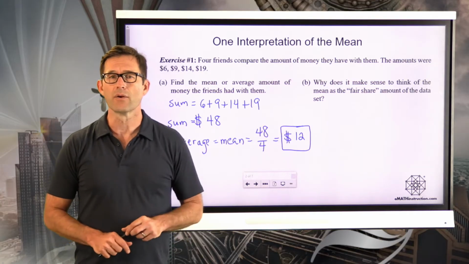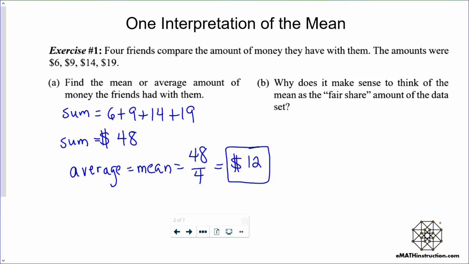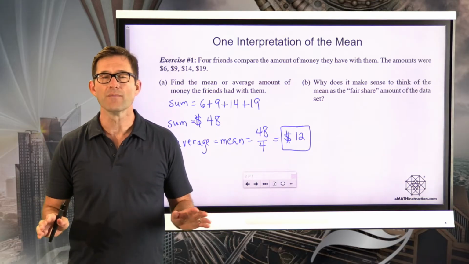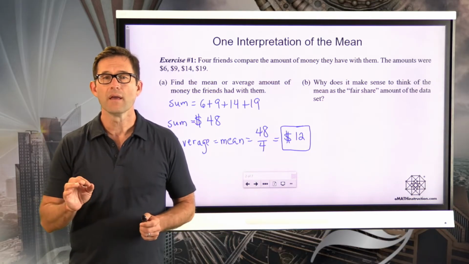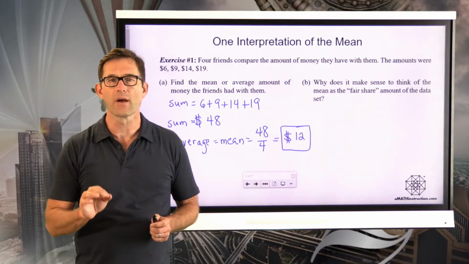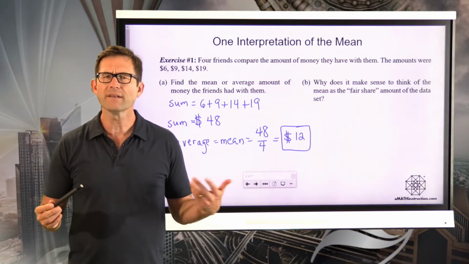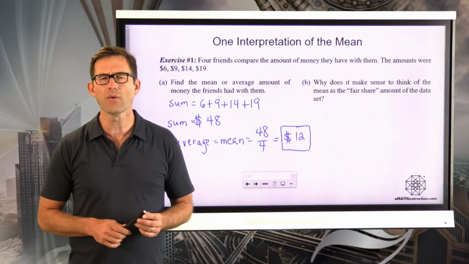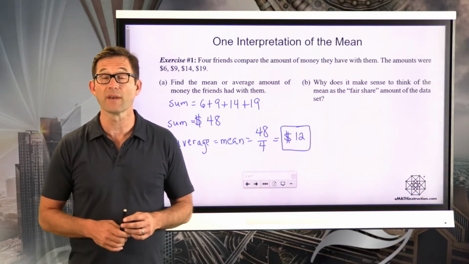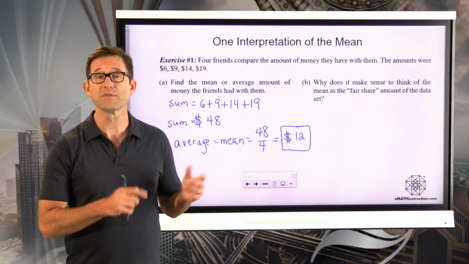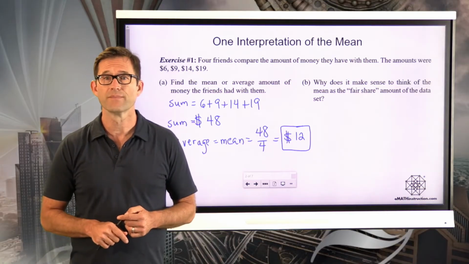Now let's take a look at letter B. Why does it make sense to think of the mean as the fair share amount of the data set? So last year you learned that the mean is thought of as the fair share or the equal share amount of the data set. Why does that make sense? Pause the video now and see if you can write something down. It could even be something very specific to this particular problem.